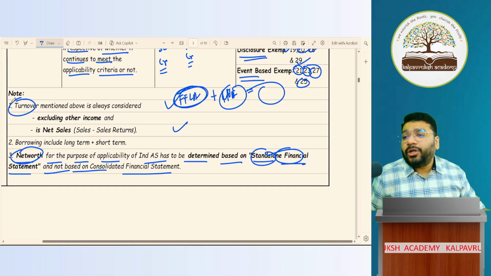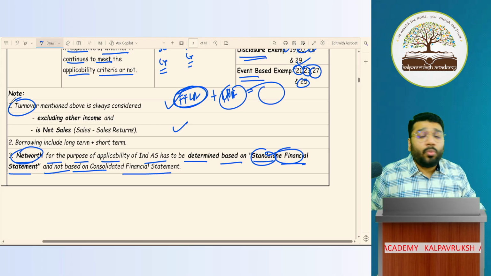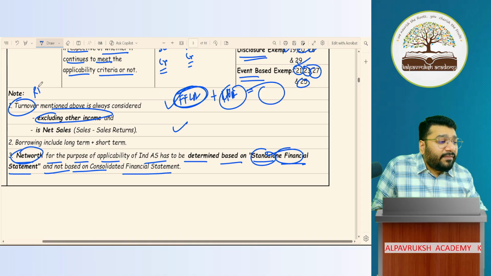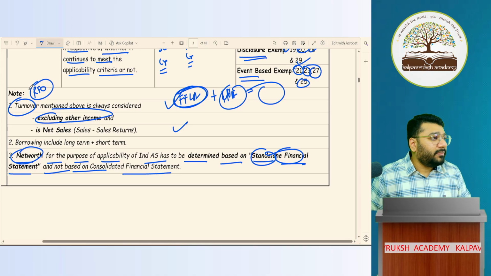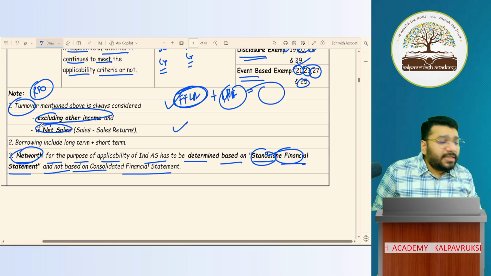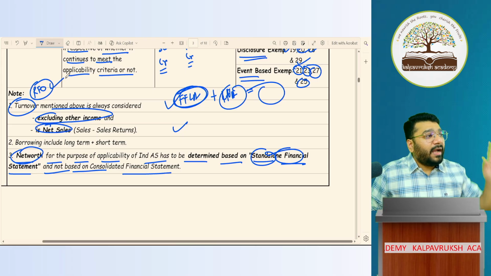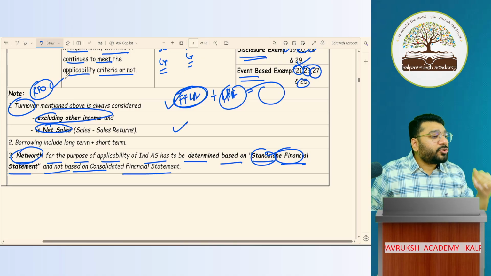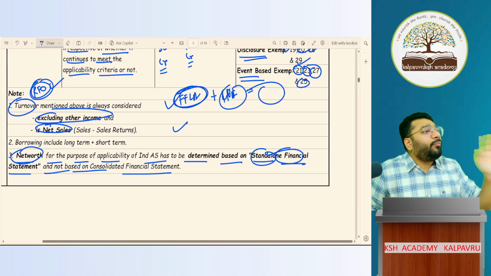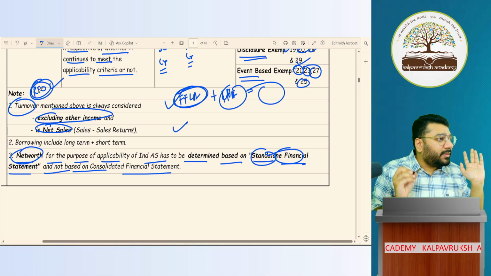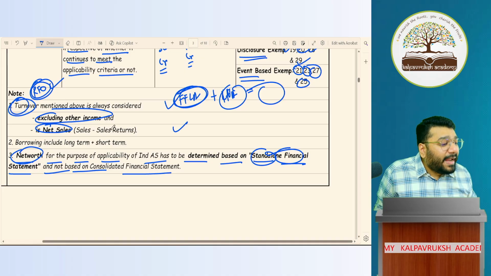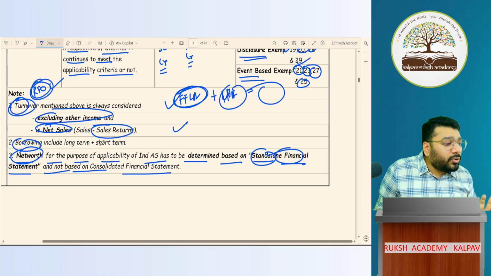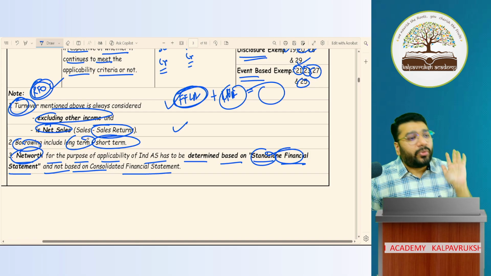For the purpose of applicability of AS under the turnover criteria, what is the meaning of turnover? Turnover is always excluding other income, which means you will only consider revenue from operations. Other income is not considered. And net sales, you will take. Obviously, when you calculate the RFO format, what did I teach you? It is gross sales minus sales return. So RFO is always net of sales return. But still, they have put a point here on purpose, so we have to remember this. Whenever you consider turnover, it should be net of sales return. Got it, not got it? Borrowing includes long-term, short-term, everything, including public deposits.